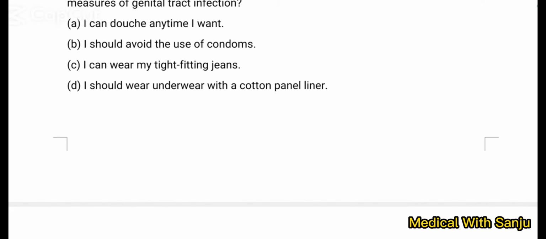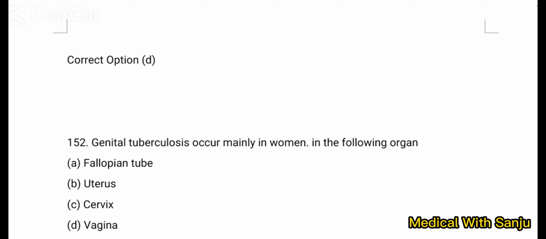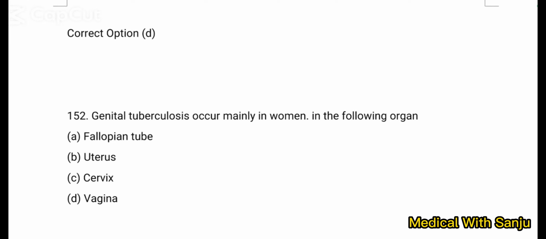Option D is right answer. Question number 152. Genital tuberculosis occur mainly in women in the following organ. Option A fallopian tube, option B uterus, option C cervix, and option D vagina.